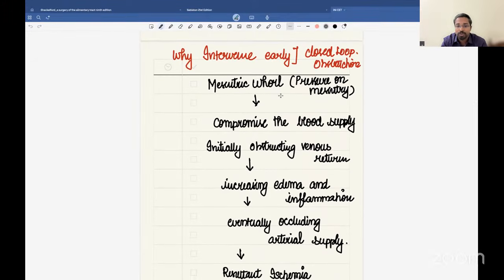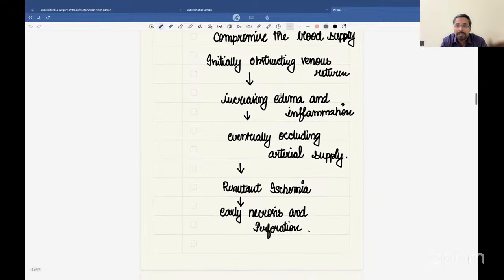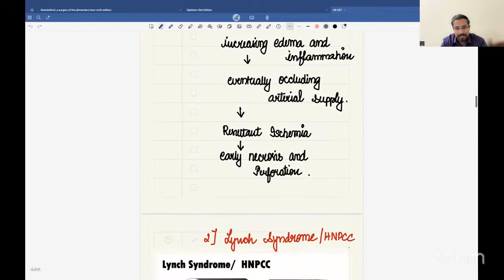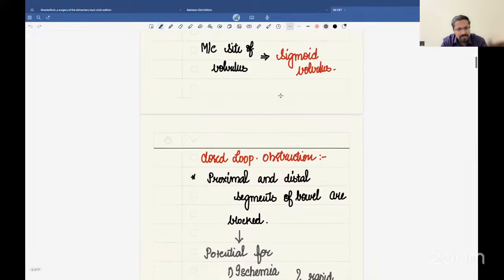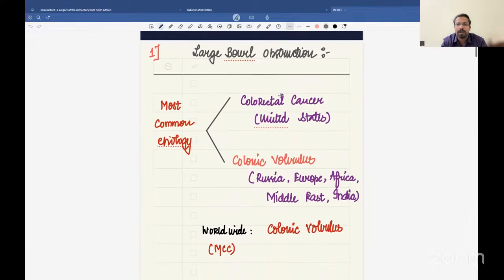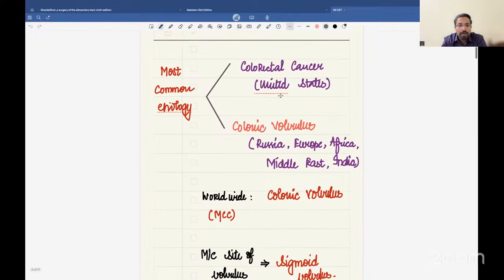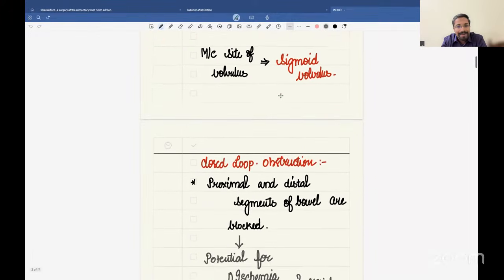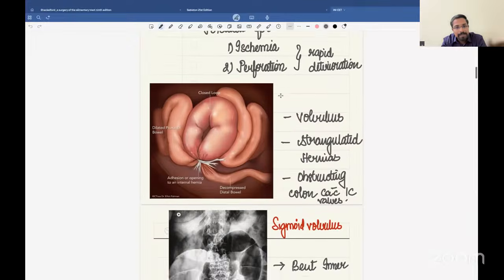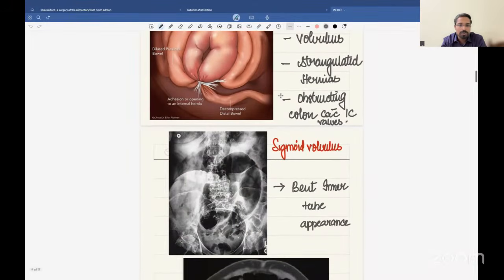Volvulus is a surgical emergency. So this is the question tackled here, the etiology part. I also told you about the characteristic X-ray appearance and why to intervene in case of closed large bowel